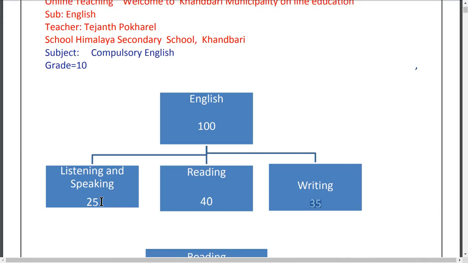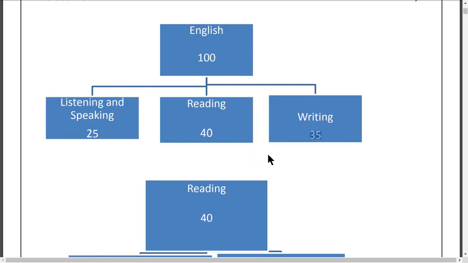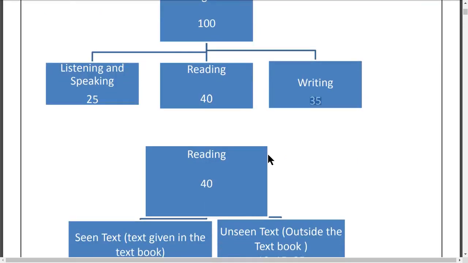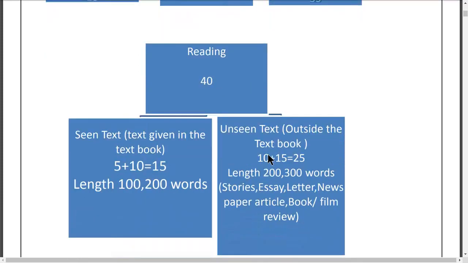This exam is already taken by your teacher at the school. I hope most of you have secured good marks in listening and speaking, and that you know how much marks you have obtained. In the final examination, SEE, the Secondary Education Examination, you will do reading 40 and writing 35, altogether 75 full marks.